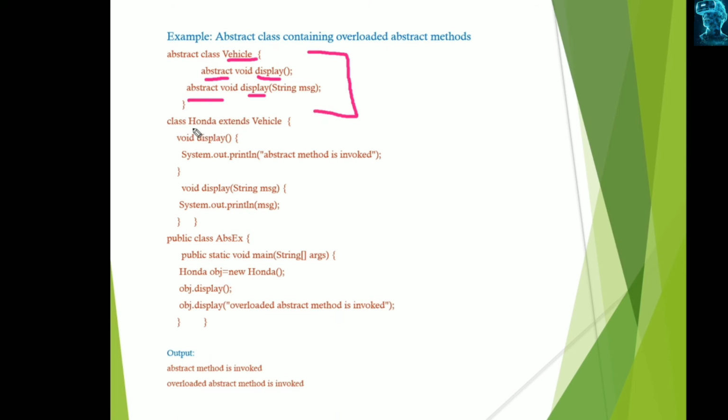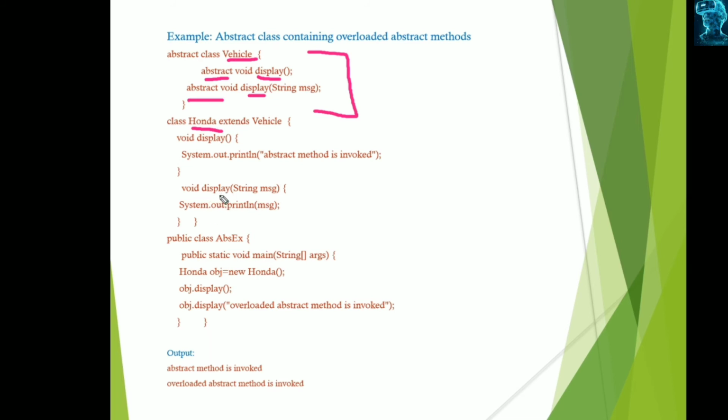When we create the subclass for this class, it must implement at least one of its abstract methods. So here it has its own method, that is void display. It displays that the abstract method is invoked.